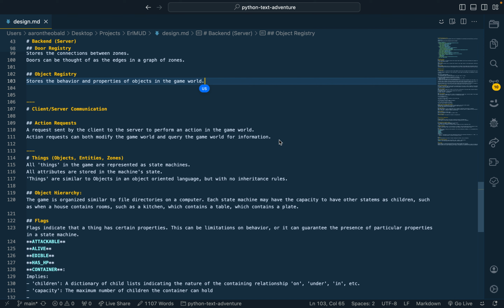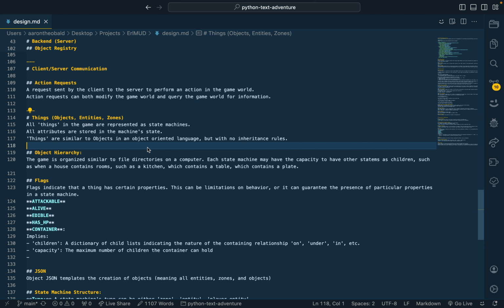So, action requests, pretty standard. This is just describing the client-server relationship. I'm calling them things, which can be objects, entities, or zones. You could also call these props, actors, and rooms if you wanted to.